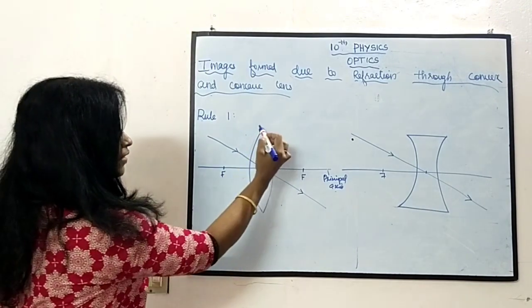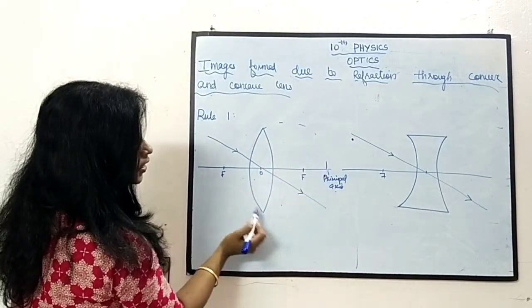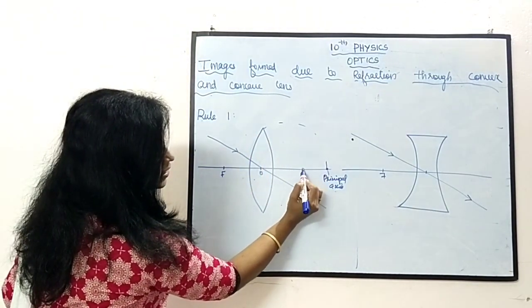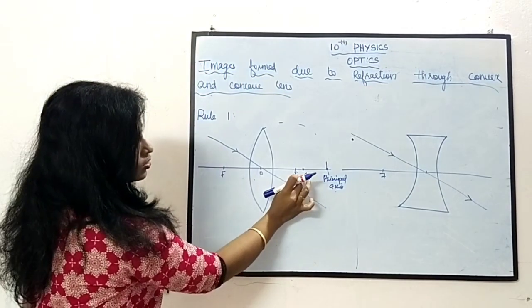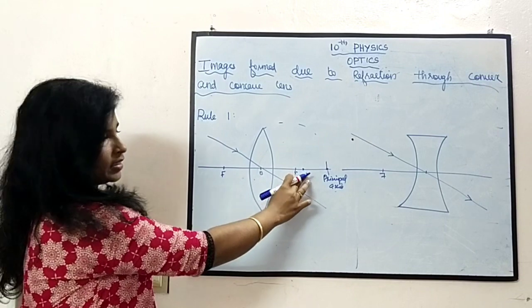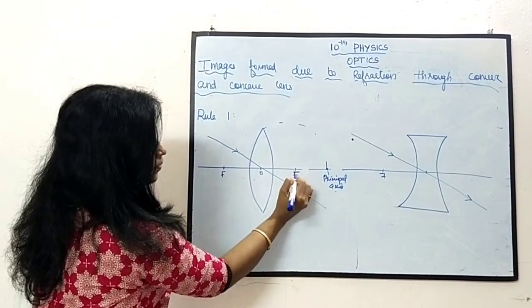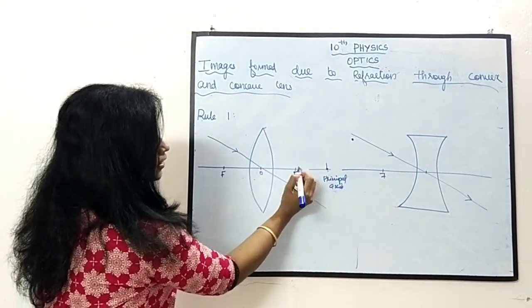When we extend this as a circle, we will get this radius here. So this is called the center of curvature. Keep all these factors in mind. These are the very important terms here.